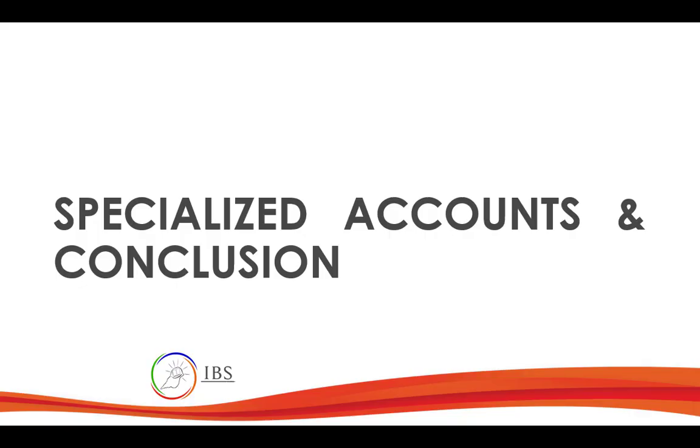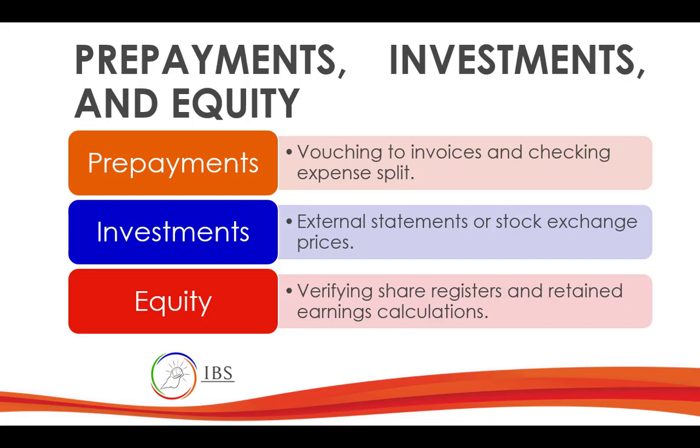All right. So how about other specialized accounts? We discussed cash, receivables, payables, inventory, PPE, liability, these things. Because we need to discuss other accounts too, right? For prepayments, those prepaid expenses, what we will do is vouch those invoices and check the expense slip, particularly on, let us say, insurance.